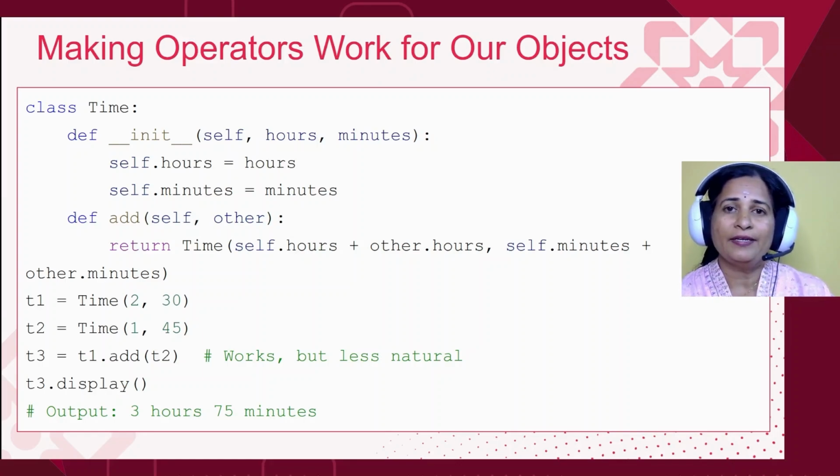I did not write it as 2 dot add and pass 3 as another parameter. That doesn't look natural. But here I have to do this because plus doesn't know how to add the way we did it for built-in types.